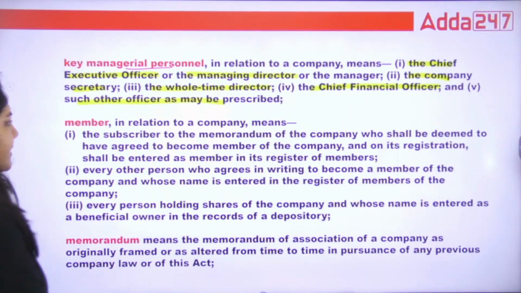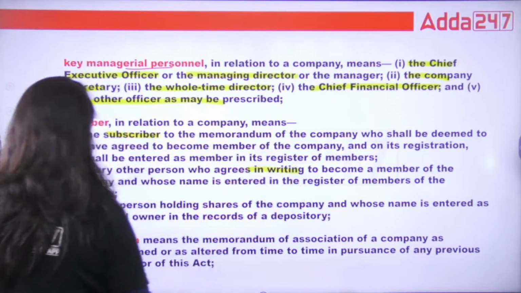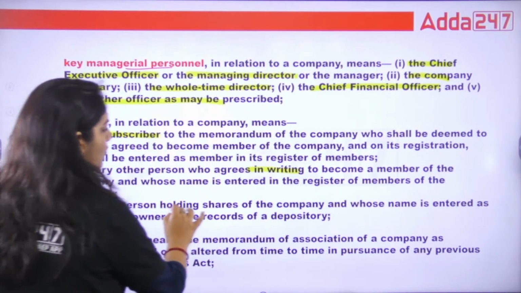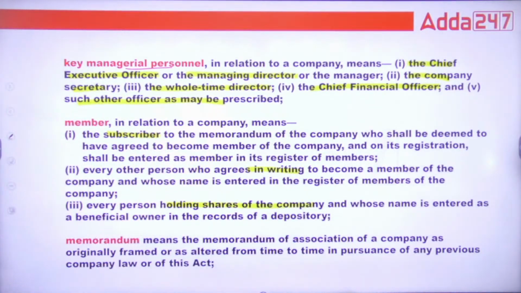Member: the person who subscribes in writing, and every person holding shares of a company. These persons are called members of the company.